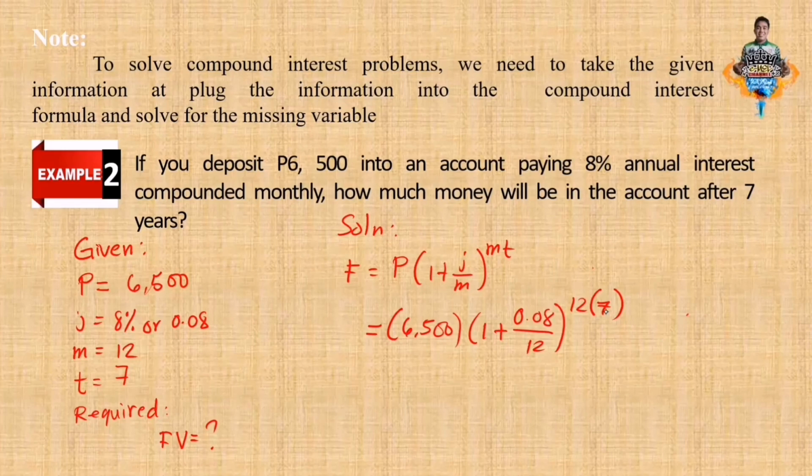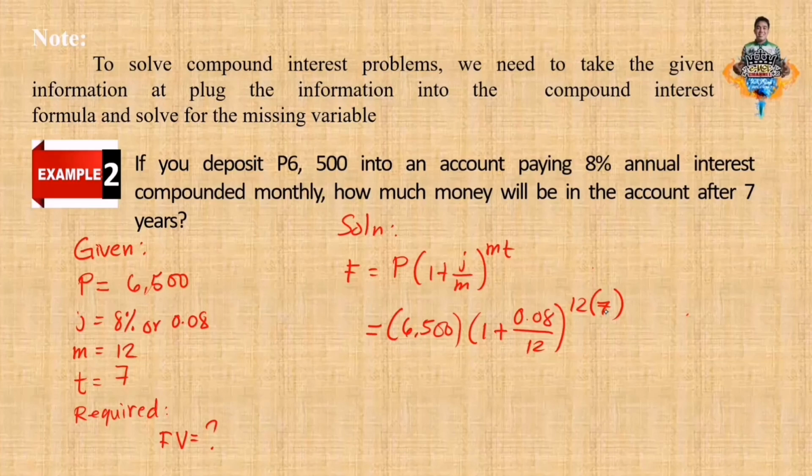First, 0.08 divide 12. The answer must be 0.00666 and so on. Add to 1, the answer is 1.00666 and so on. Then again, do not do the rounding off. Press the XY using your calculator or your cell phone, then raise to the power of 12 times 7. You can write as well the factors: 12, then x, then 7, close parenthesis. The result must be 1.7474220514, and so on.